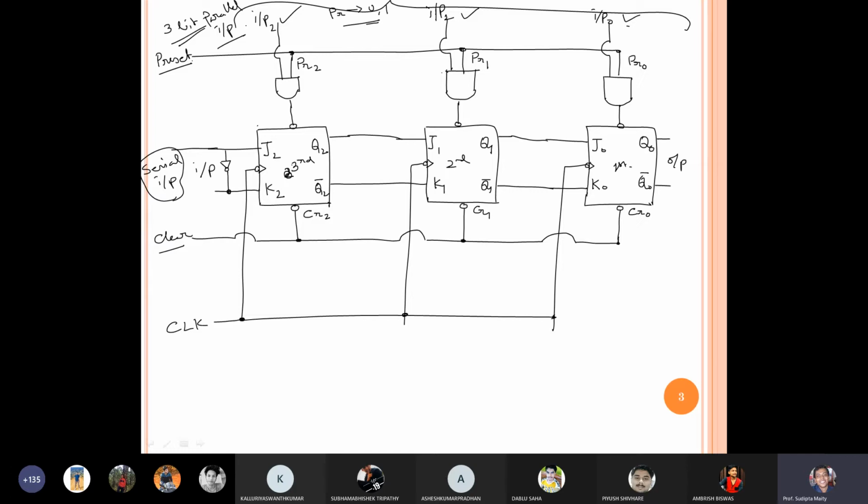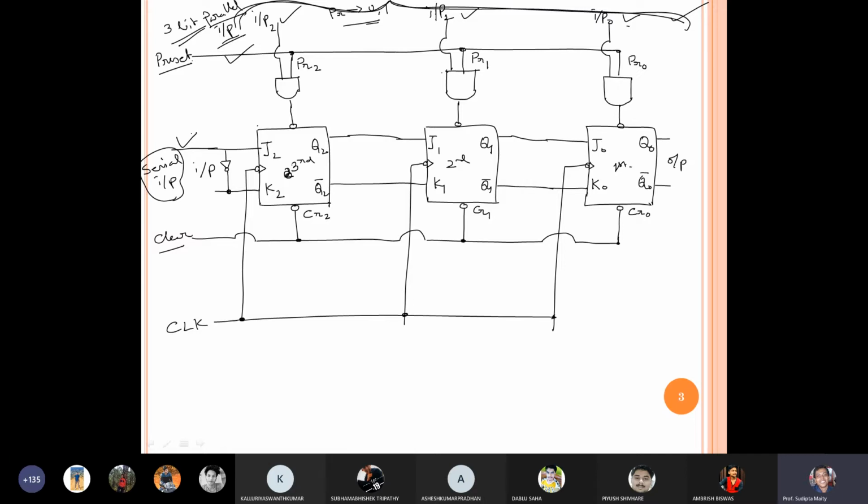But when we give the input in J2 or J1 or J0 parallelly, simultaneously at the same time, through a preset button where we have connected one AND gate to enable the preset button, then this portion's input is called parallel input. So parallel input and serial input.